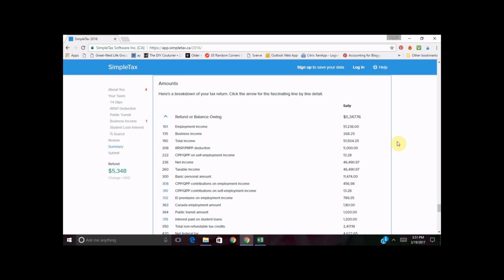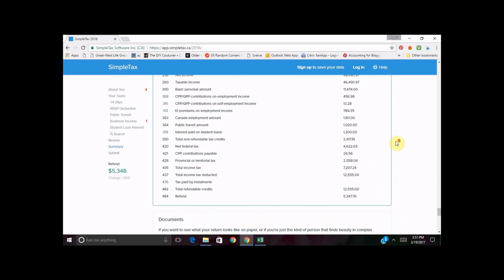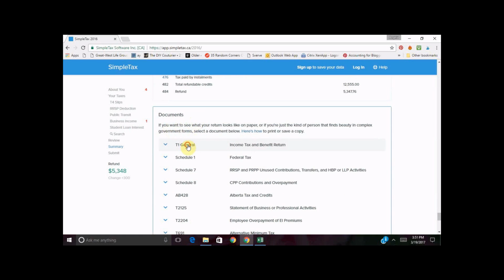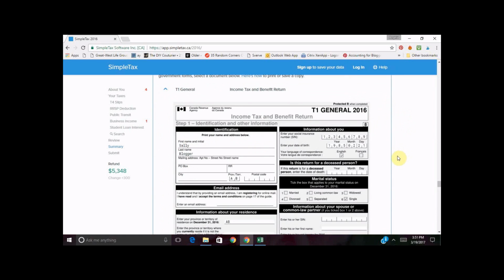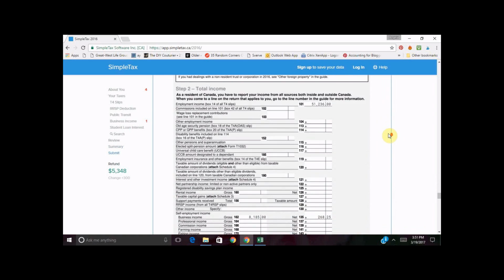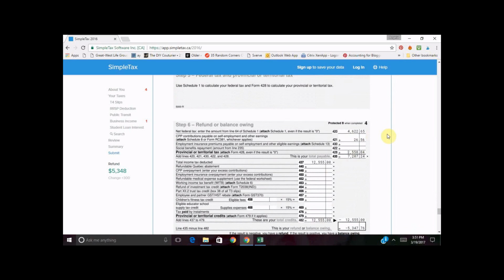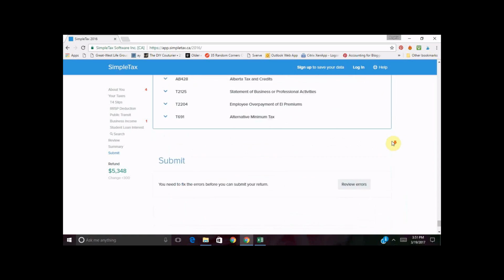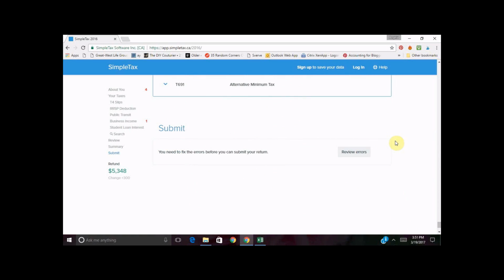You probably don't. That's cool. Again, it's just showing you how it's calculated. And then this is actually going to show you what the actual return looks like when it's filled out and sent to the CRA. There are lots of pages here. And if you're someone who ever did your return by hand, this looks like it. So then once you've done all of it and you've finished off all of your errors, there's going to be a little button here where you can click submit and your return will be net filed, and then you have filed your taxes.